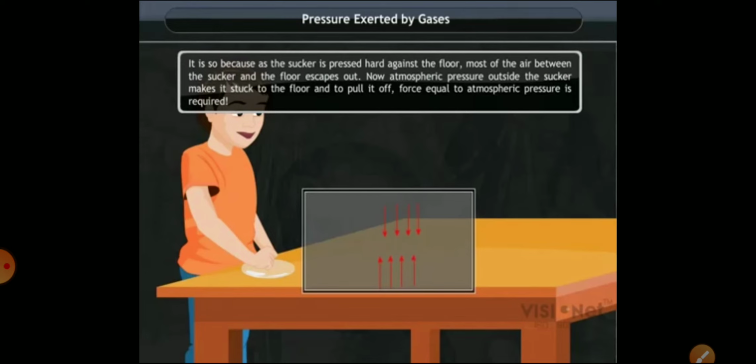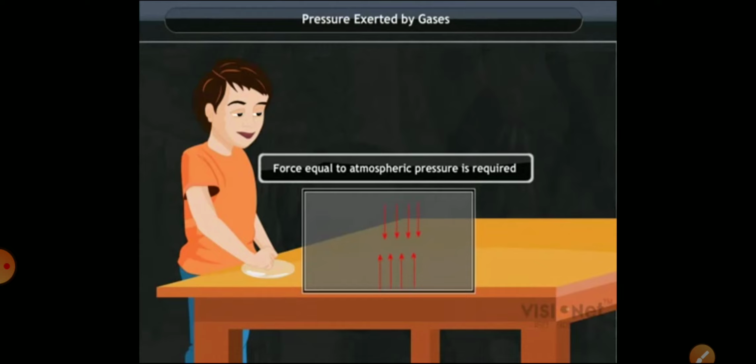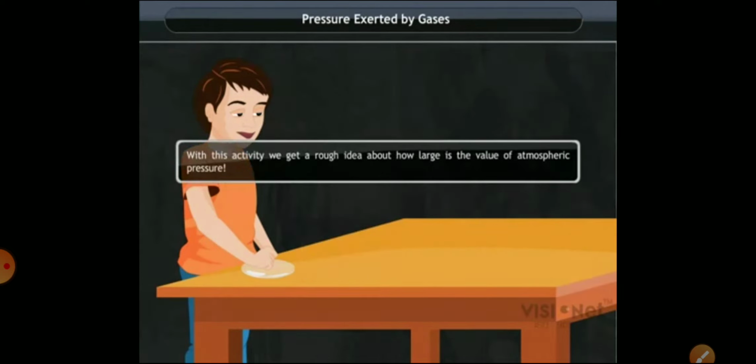Now the atmospheric pressure outside the sucker makes it stuck to the floor, and to pull it off, force equal to this we have to apply. So force equal to atmospheric pressure is applied. With this activity, we get a rough idea about how large the value of the atmospheric pressure is.